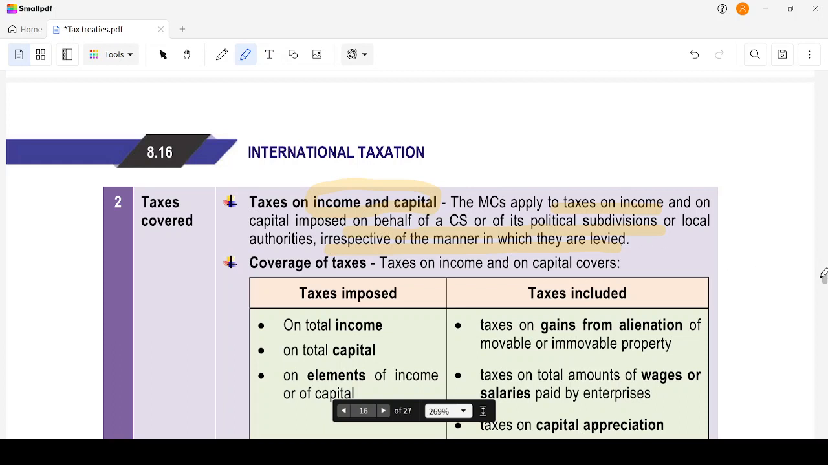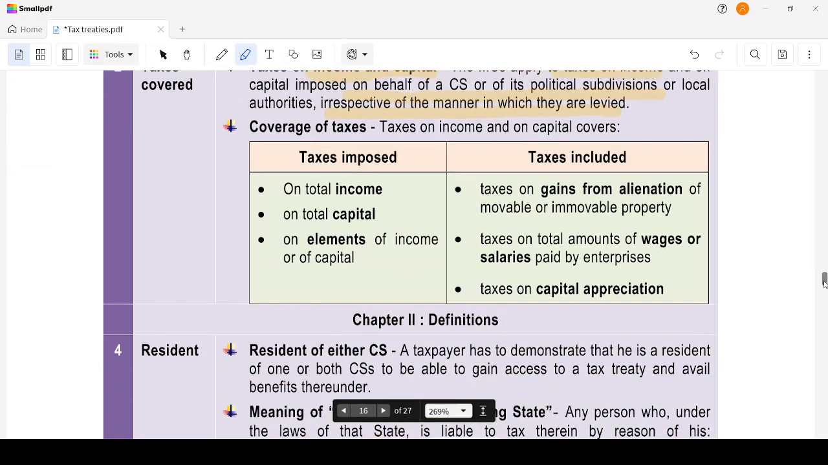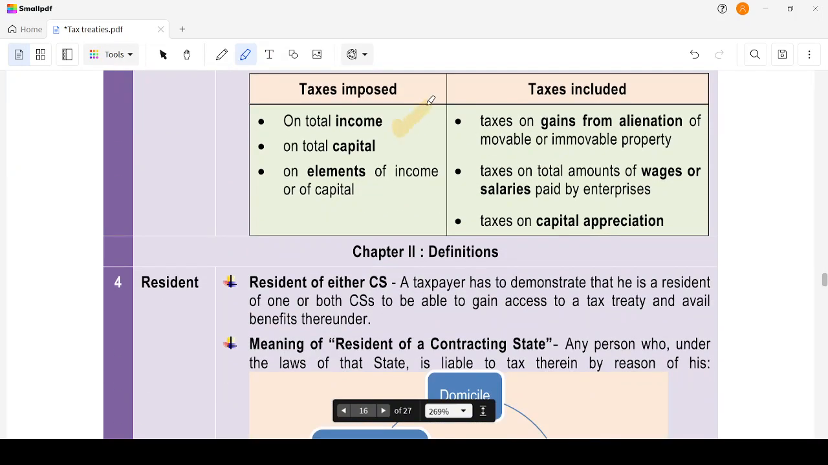Then the coverage of taxes on income and on capital covers taxes imposed. What are the taxes imposed? It could be on total income, on total capital, or on elements of income or capital. Only for a part there are taxes, and for the rest there are not. Taxes included are taxes on gains from alienation of movable or immovable property, and taxes on the total amount of wages or salaries paid.